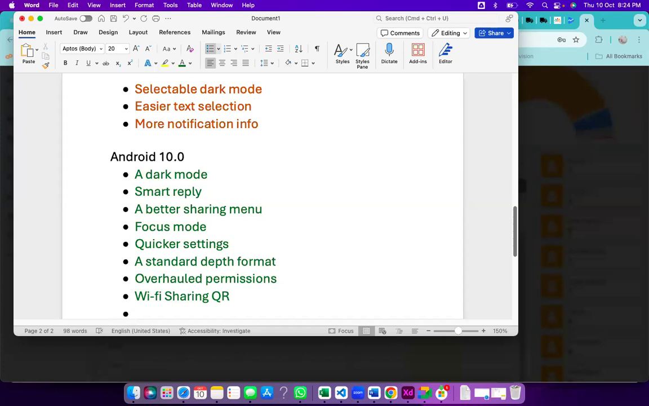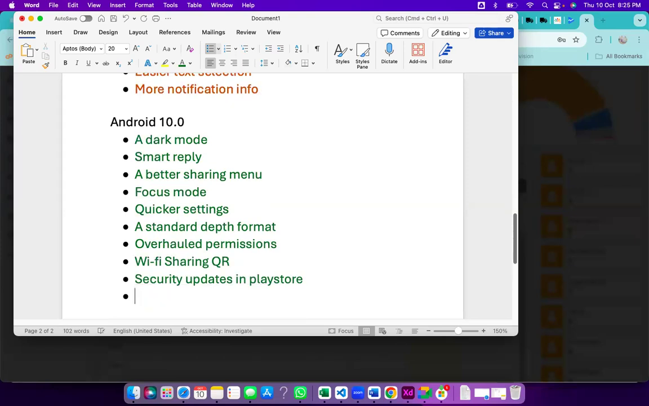Next, a lot of security updates in the Play Store. On the Play Store side, a lot of security has been updated here. Next is a link to avoid unsecure and fake applications, which is introduced.